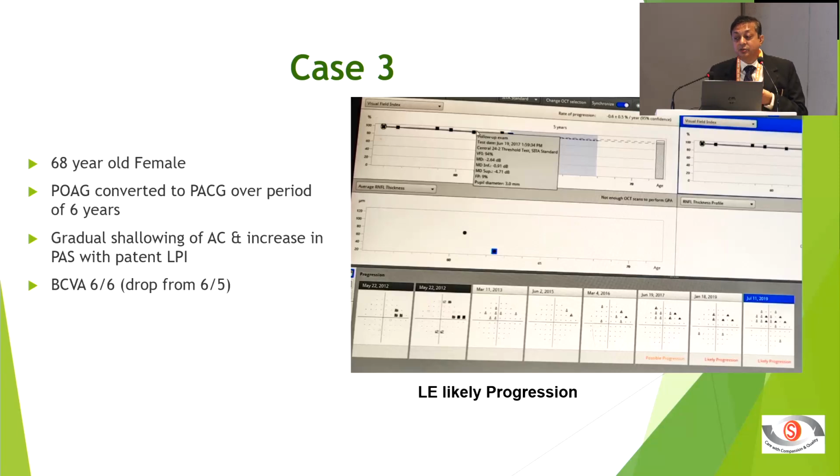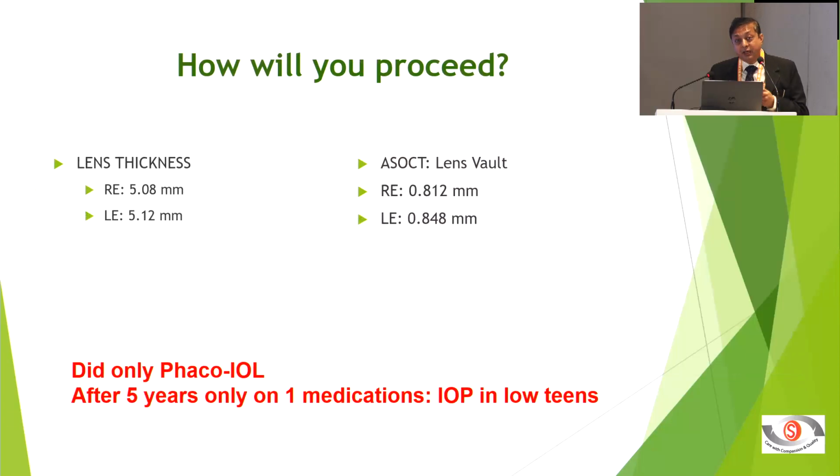Subsequently, her vision was 6/6, but she had significant cataract and a likely progression. She was on 4 medications, and on AS-OCT in 2025 the lens vault was 850 microns. So we decided to do only phaco IOL and not combined surgery.